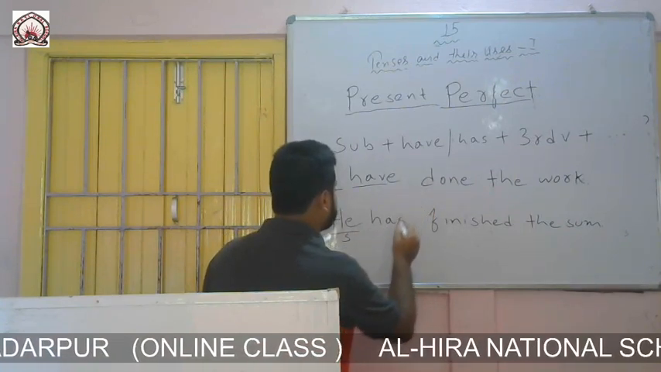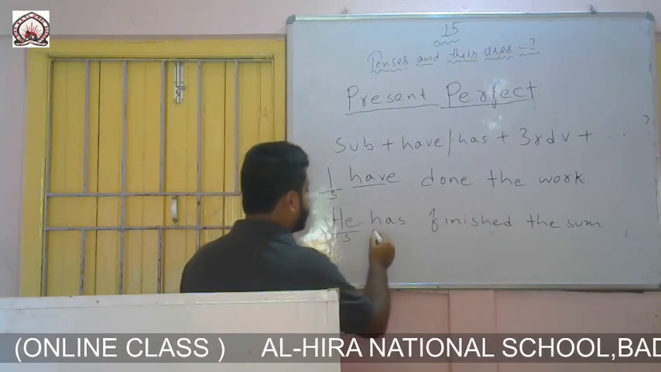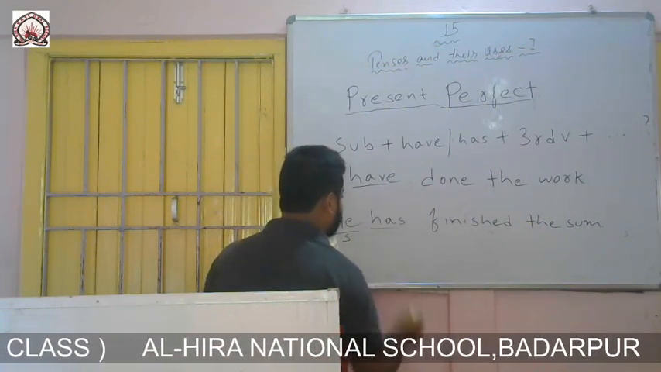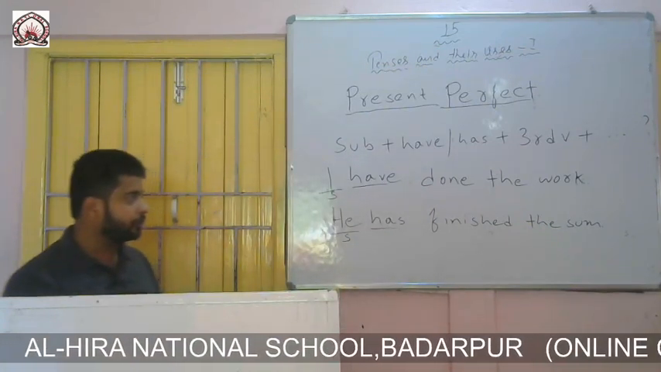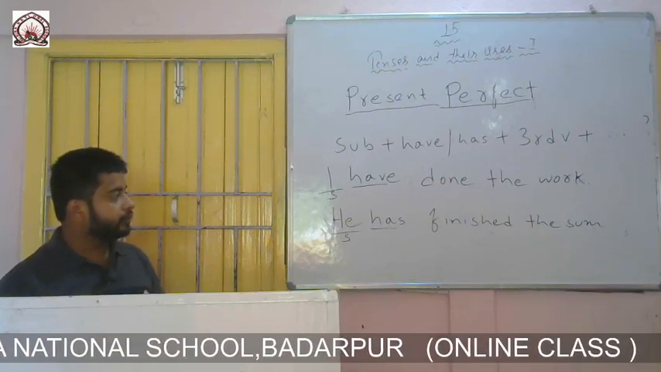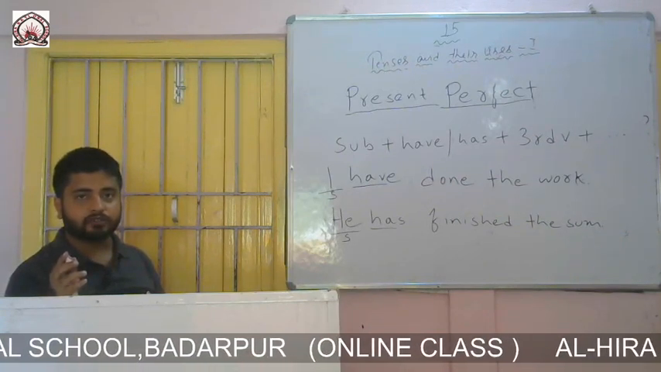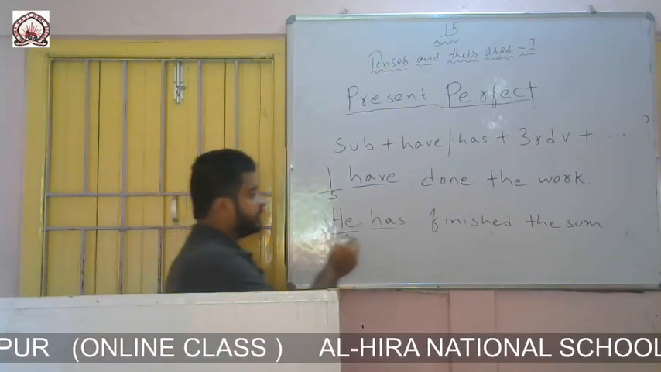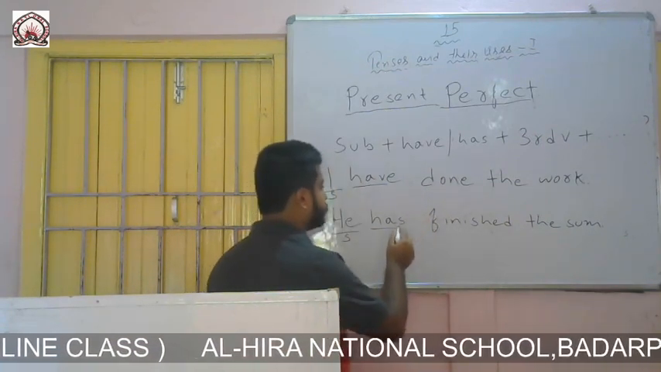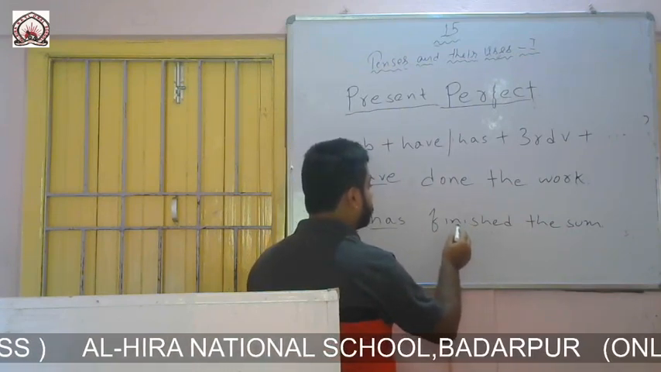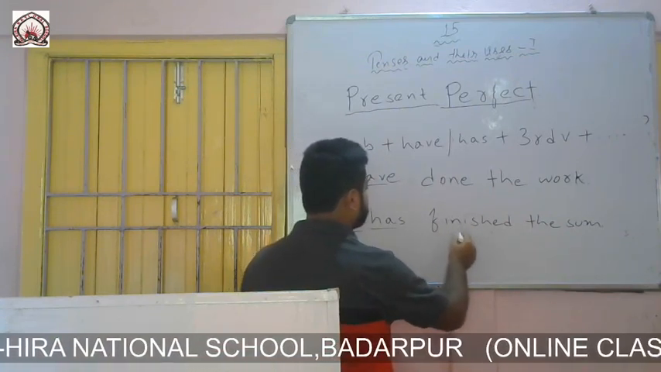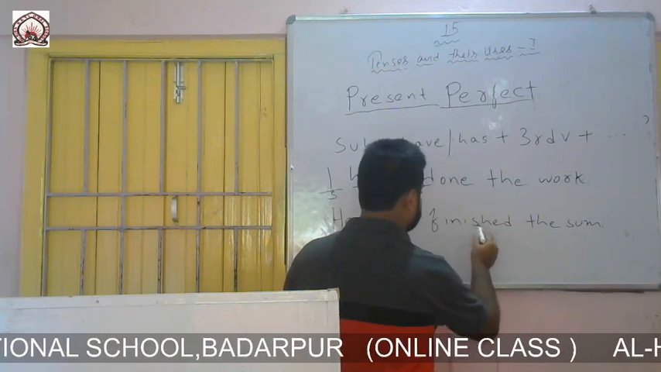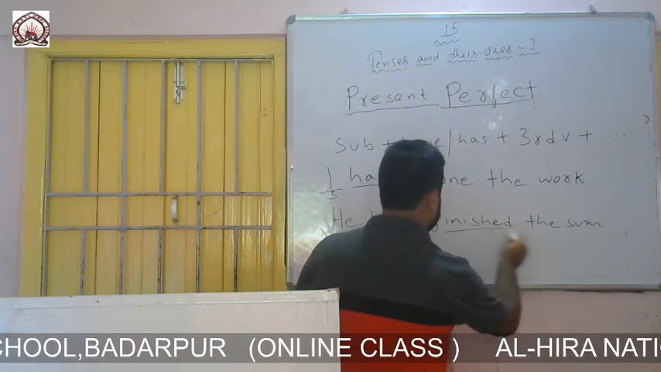Then the formation says to write has or have after the subject. Here I have written has. I told you a few minutes back that if the subject is third person singular, we will write has blindly. Then the formation says to write the third form of a verb after has. Finished is the third form of the verb finish, so I have written finished here.